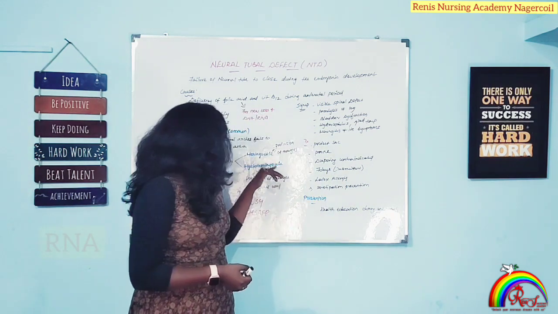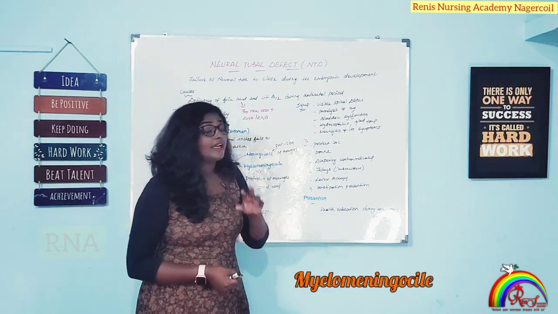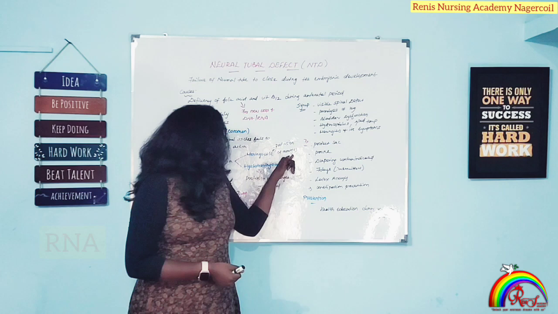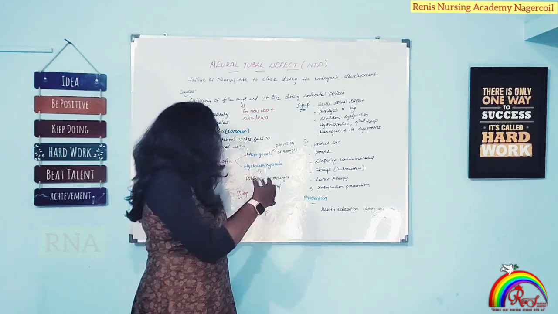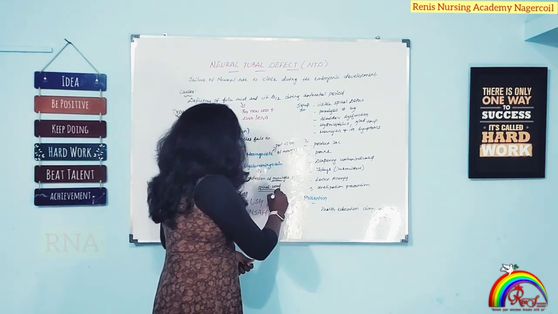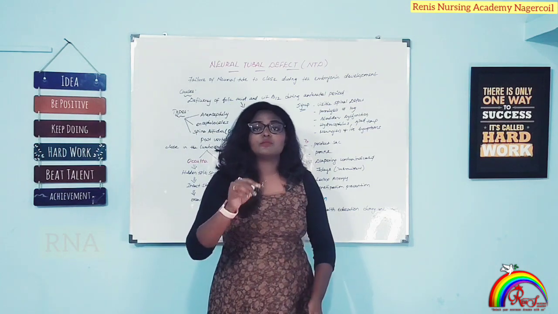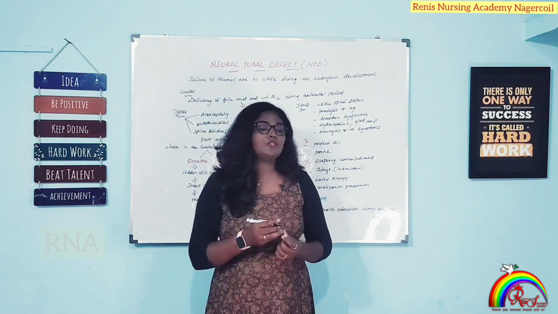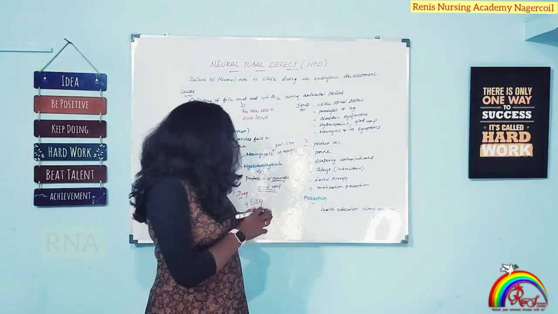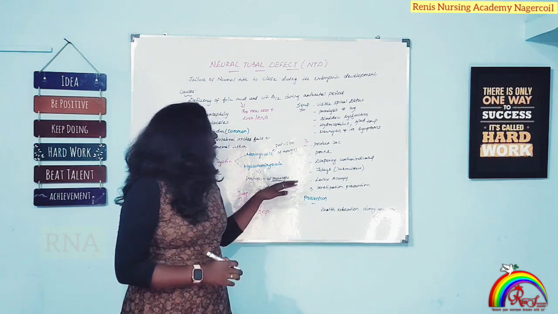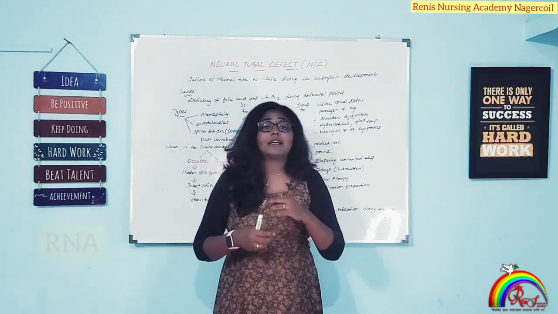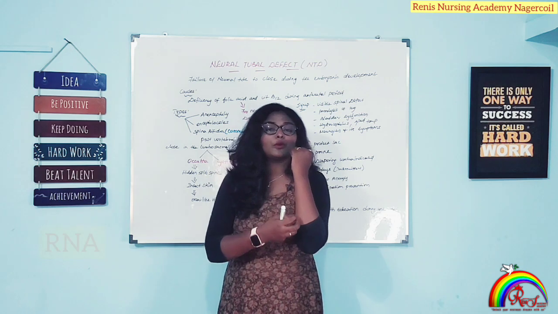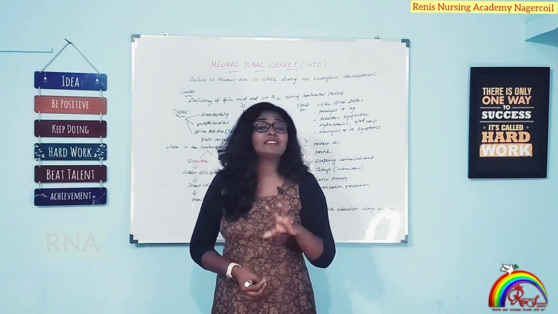Then coming to myelomeningocele, you might have guessed already. Yes, here there will be involvement of the spinal cord along with the meninges. The spinal cord will get involved. So that is called myelomeningocele. Clear? Myelomeningocele has one additional feature: due to the protrusion of the spinal cord, you can see some leakage.